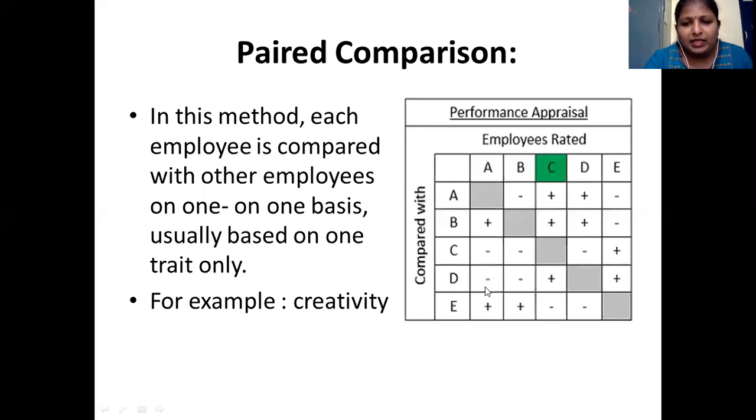If D is a better performer compared to A, a negative point is given here. Again A is compared to E. E is not performing as well as A, so A has been given a positive grading here. By doing this, you count how many positive points you get, and based on that your performance is going to be measured.